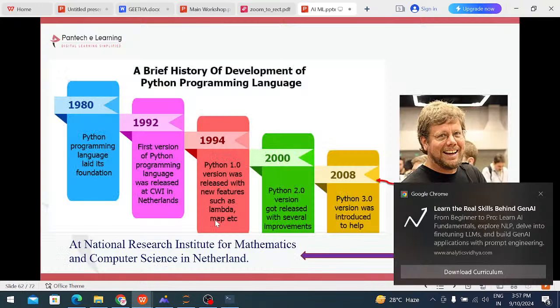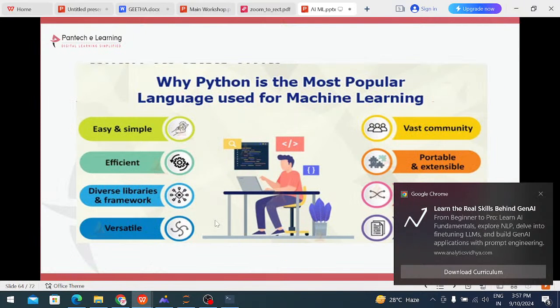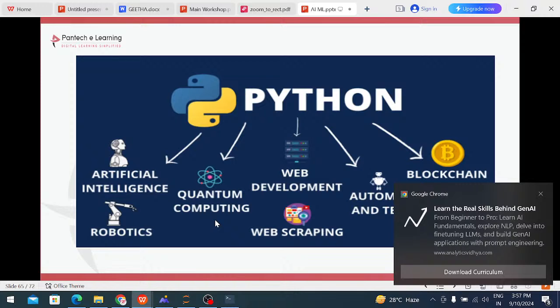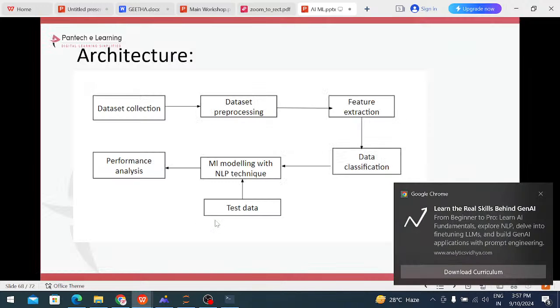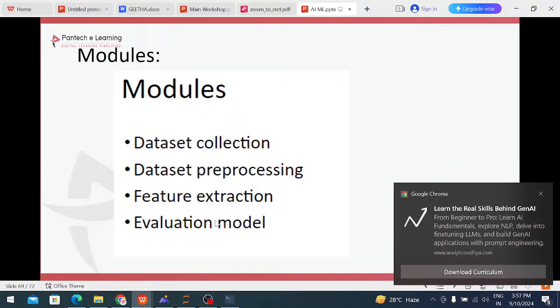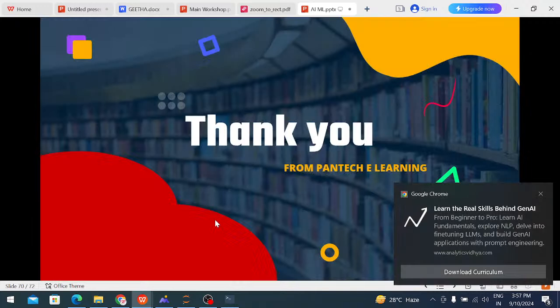This is the history of Python. Python is already completed. Why are you using Python? Also, we mostly use it for a lot of technologies like blockchain, web scraping, web development, and artificial intelligence robots. Today we will look at data models. These are the models: first data set collection, data pre-processing, and feature evaluation model.